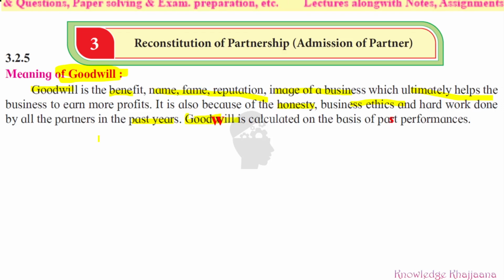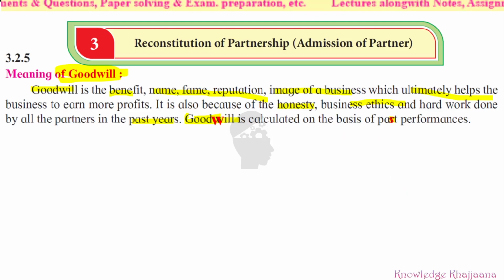One more printing mistake is there. See, goodwill is calculated on the basis of past performances. In your book, an R character has been printed over here instead of S. It would be past performances. So remove that R and write S instead of R, because goodwill is calculated on the basis of past performances.